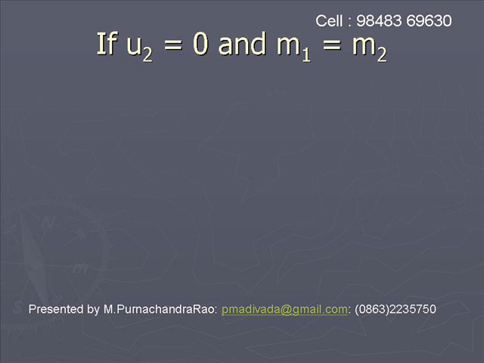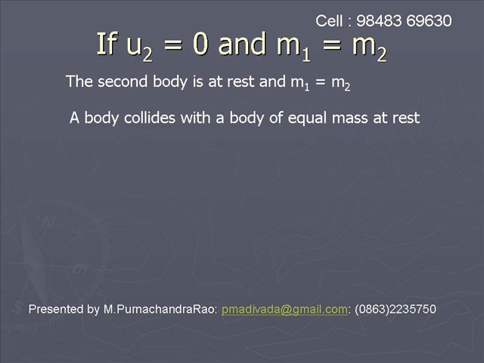If u2 is equal to 0 and m1 is equal to m2, that means the second body is at rest and the masses of the two bodies are equal. That means one body colliding head-on with another body of same mass at rest.